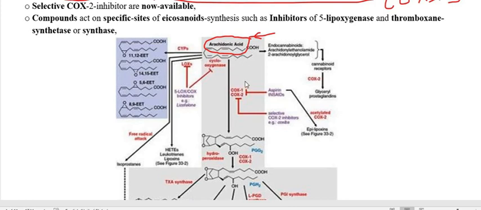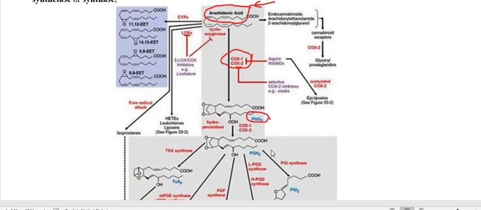This arachidonic acid, in the presence of the enzyme cyclooxygenase 1 and 2, is converted into prostaglandin G2. This prostaglandin G2 is an unstable compound, and again in the presence of cyclooxygenase 1 and 2 is converted into prostaglandin H2.